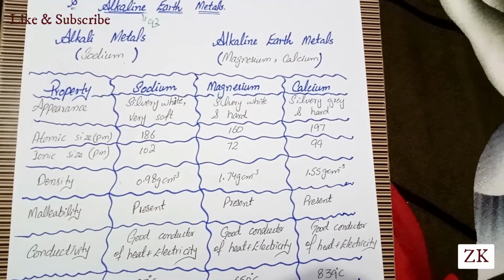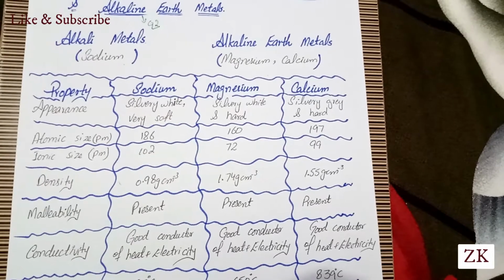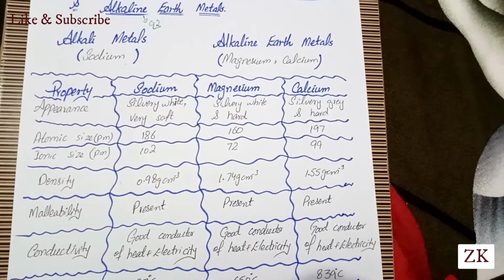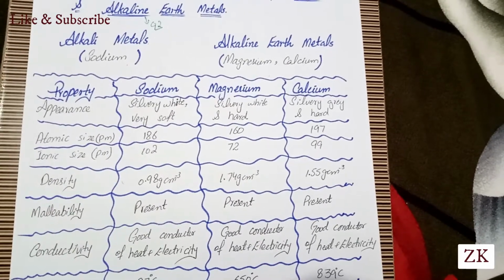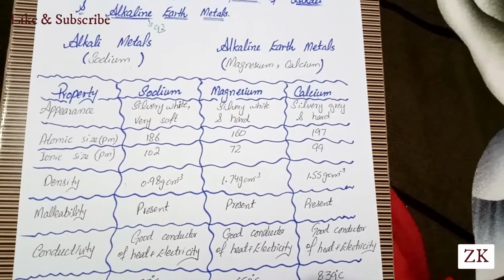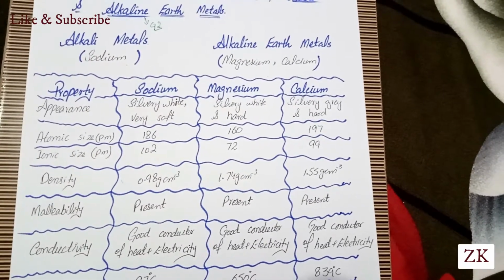Then comes another physical property, that is density. Sodium has density 0.98 grams per cm cube. Magnesium has density 1.74 grams per cm cube, and calcium has density 1.55 grams per cm cube.